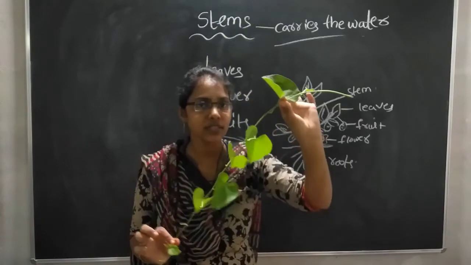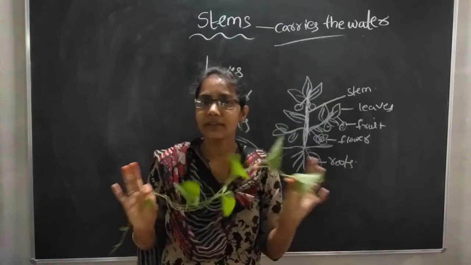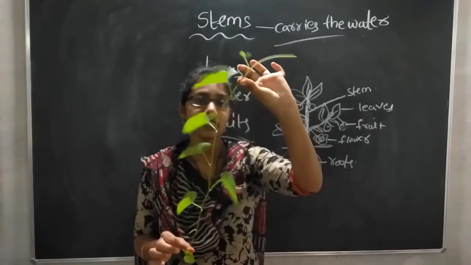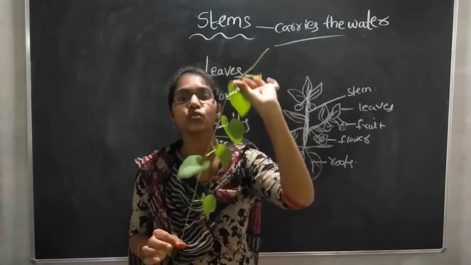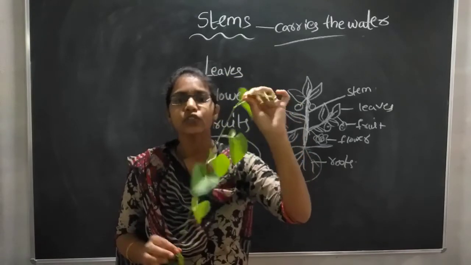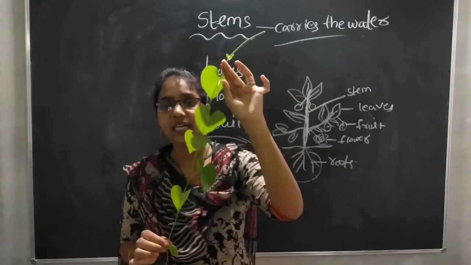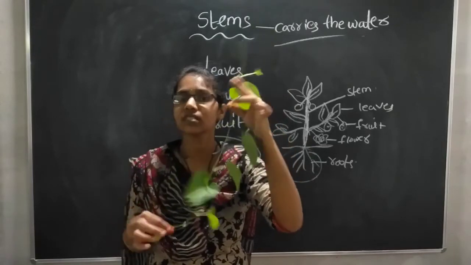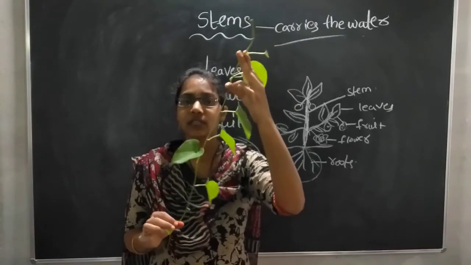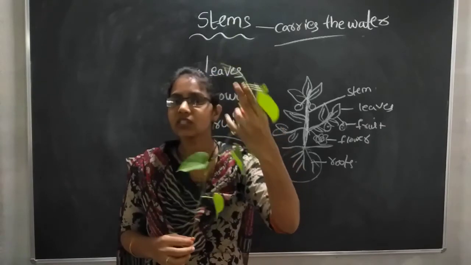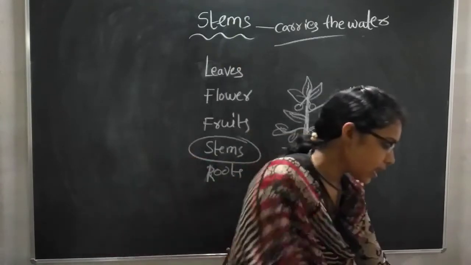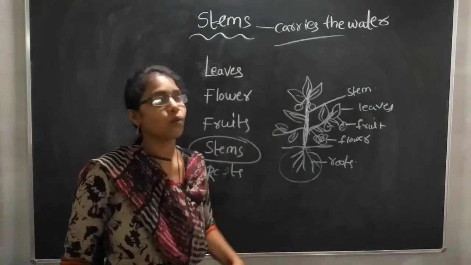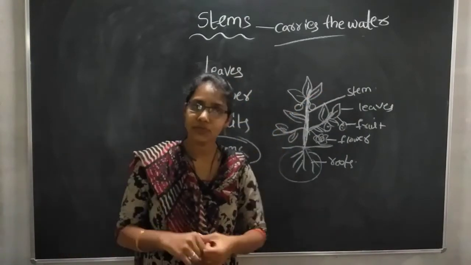Okay children, have you understood? The stems of all plants do not stand straight. These climbers want some supports to stand. Examples of plants like these are creepers, pumpkin and also money plant. Their stems won't stand straight; they want some supports. Have you understood the topic? Stems carry the water and food to all the parts of a plant.